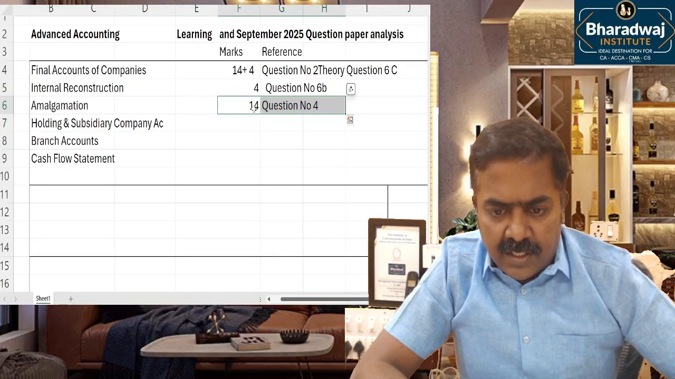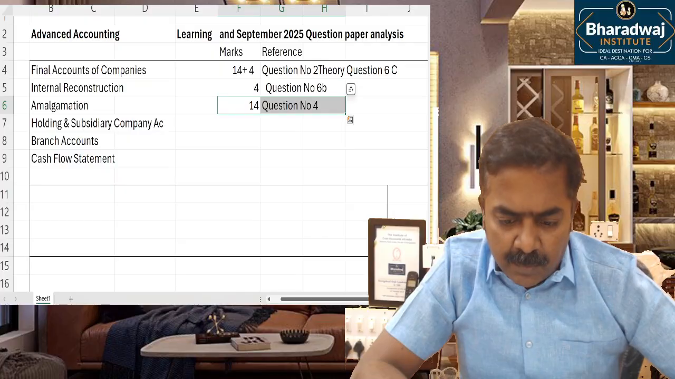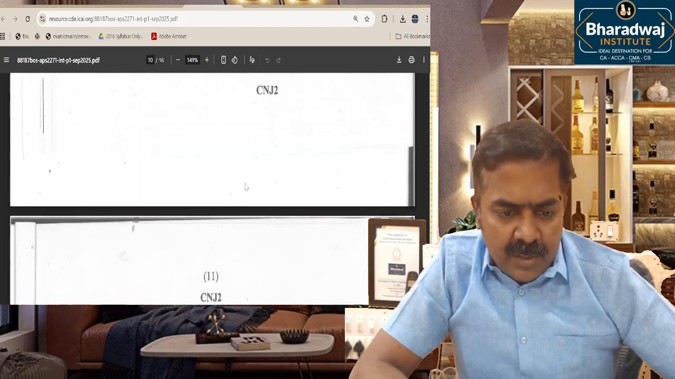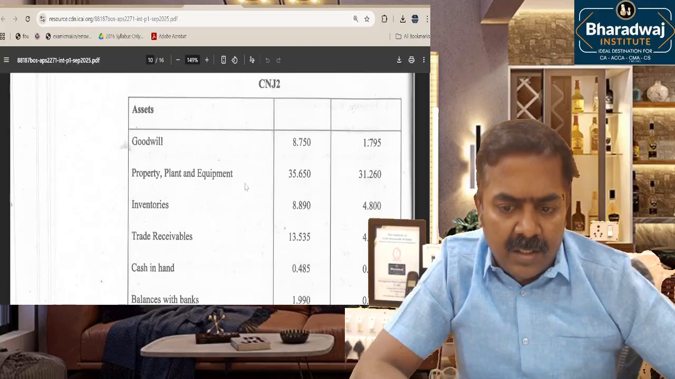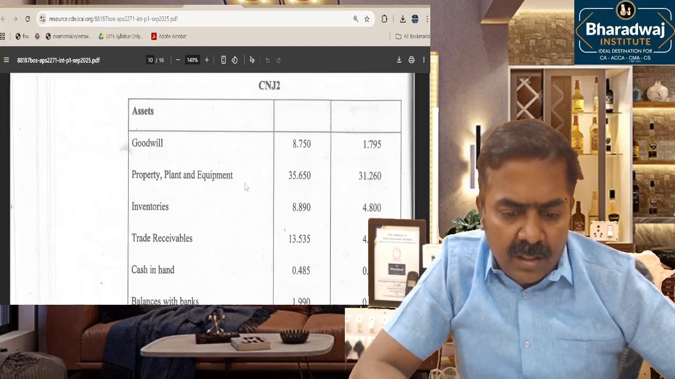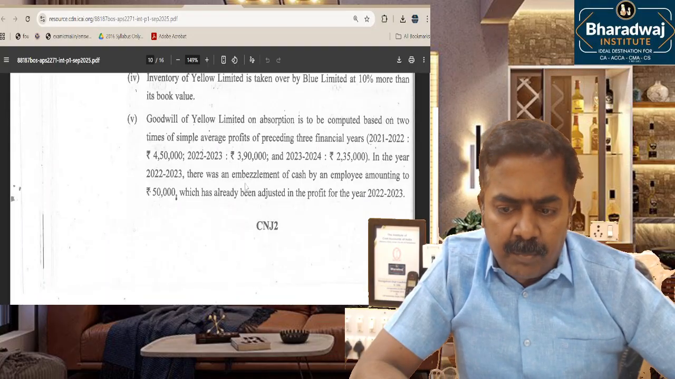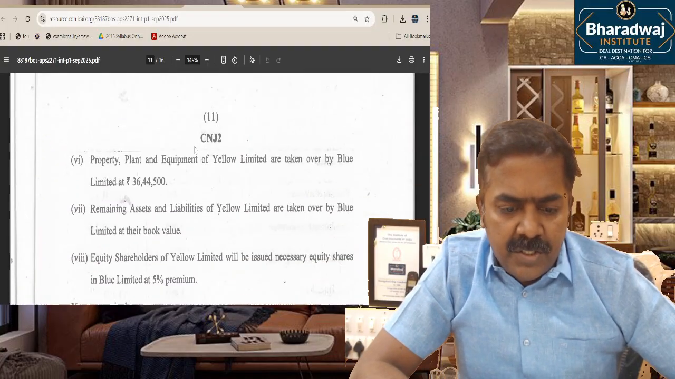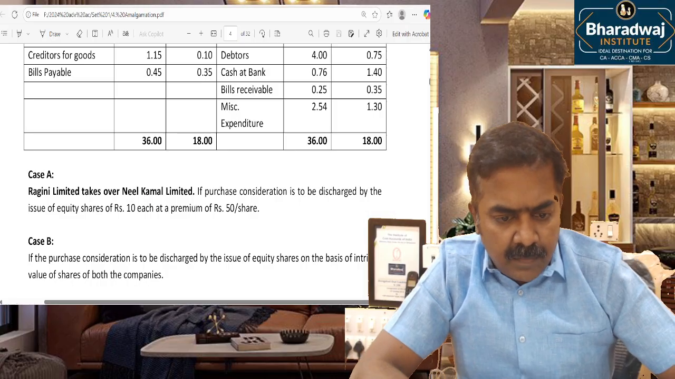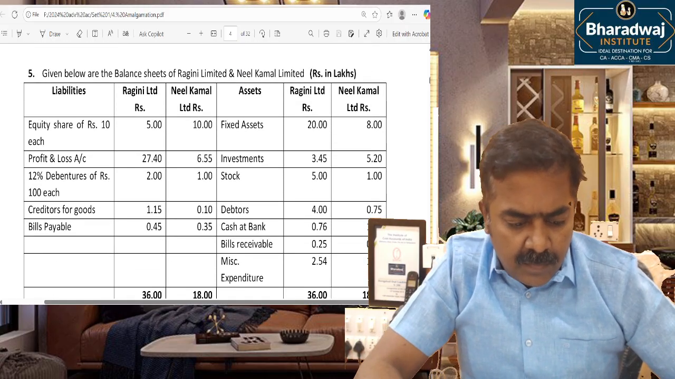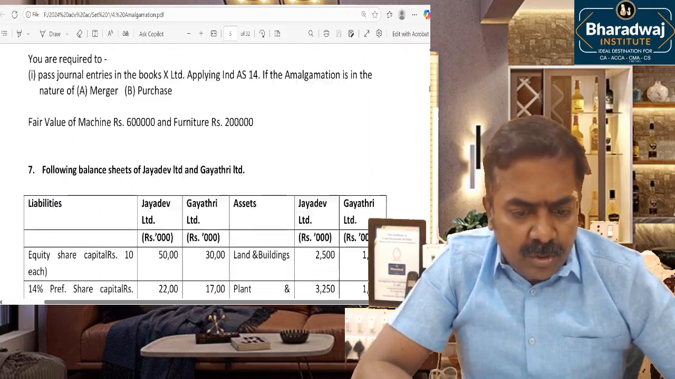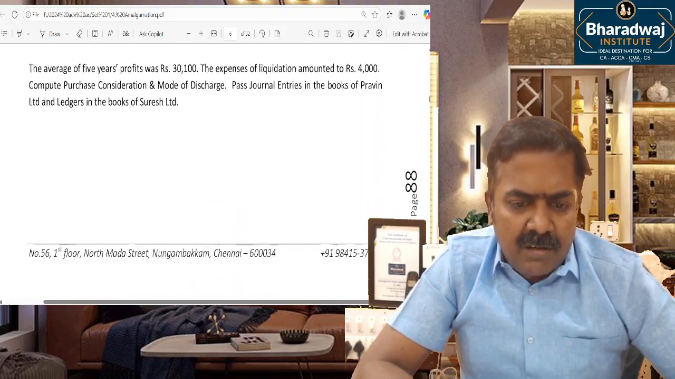Amalgamation, yes, they tested a question for 14 marks. That is question number 4, which you can go through. A question was tested based on amalgamation. Did we do this in Bharadwaj? Preparing the balance sheet after amalgamation, and yes, we have done it. There are many questions solved in the same model.